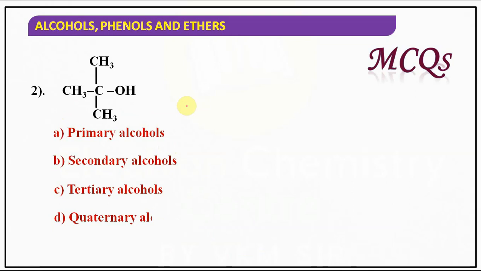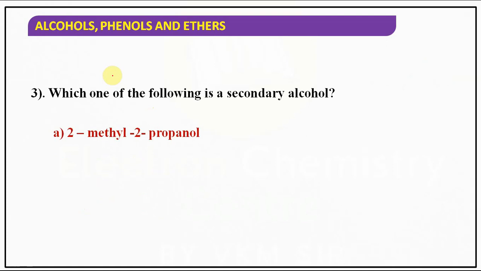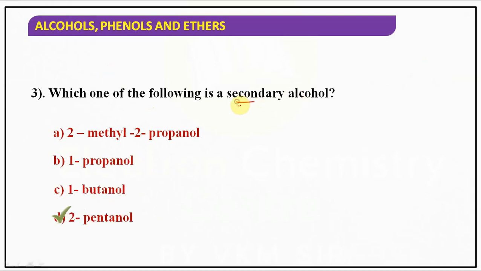Similarly, another question is given. Check which type of alcohol it is. Primary, secondary or tertiary? Yes, it is a tertiary alcohol. Why? Because the OH group is connected to a 3 degree carbon. Which one of the following is a secondary alcohol?